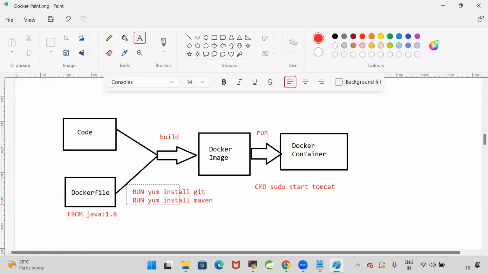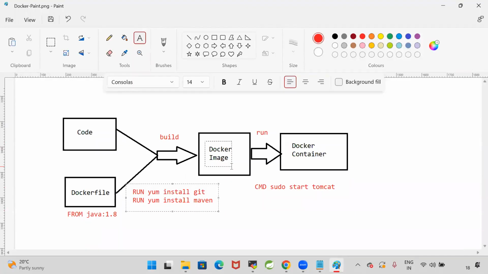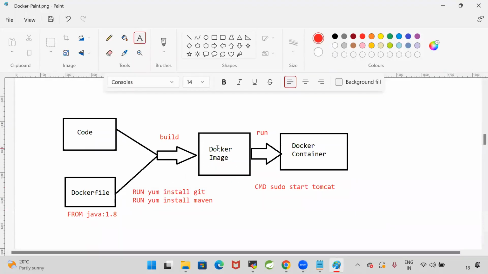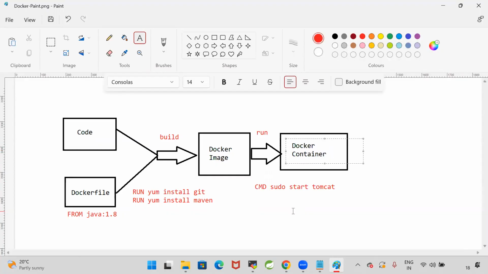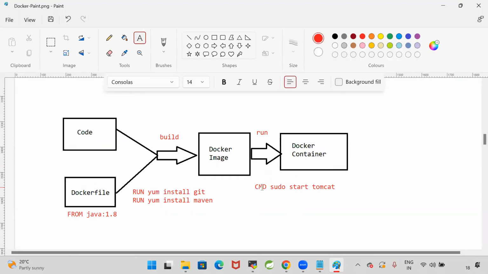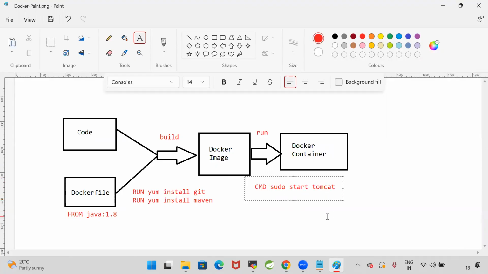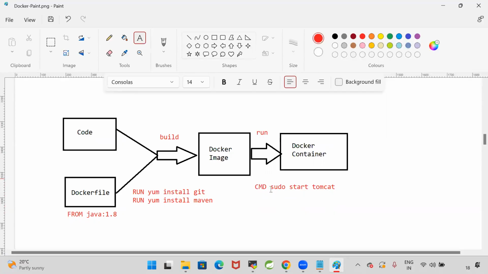Run instructions will execute at this stage, when we are building the Docker image. Once the Docker image is created, we will run the Docker image to create the Docker container. At the time of creating the Docker container, if you want to start the Tomcat server or execute your jar file, that information we can configure as the CMD instruction.